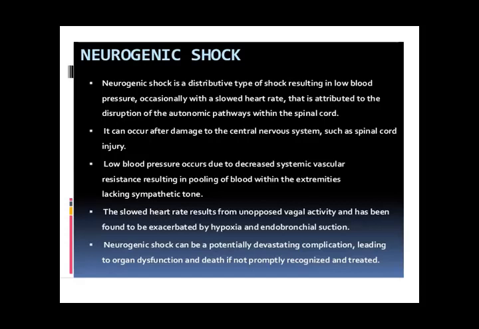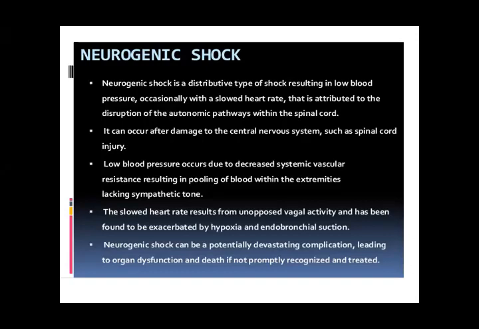Neurogenic shock can be a potentially devastating complication leading to organ dysfunction, because in neurogenic shock the sympathetic nervous system is involved. There is pooling of blood within the extremities, sympathetic tone is lacking, and low blood pressure.